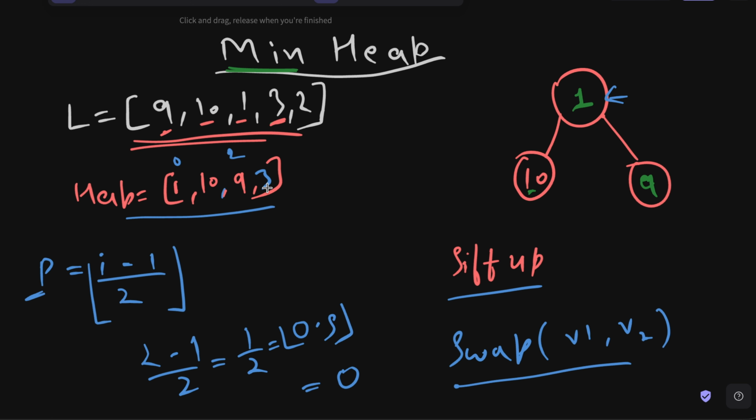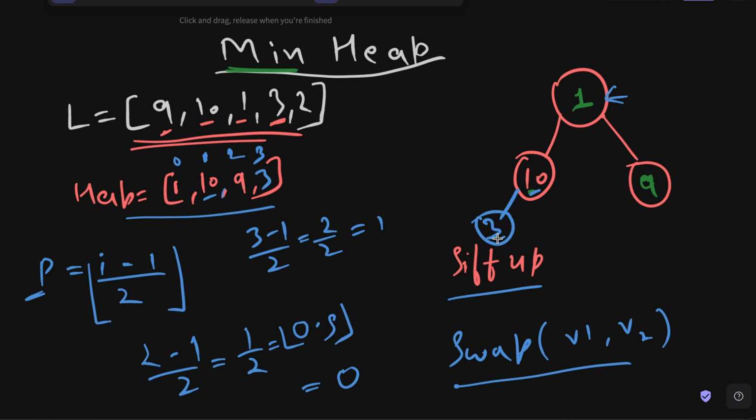So what is this 3? Where will it be? Well, the index of 3 is what? 3, right? So what is going to be its parent? Well, 3 minus 1 divided by 2. 2 divided by 2, that is 1. It means the element at index 1 is going to be the parent. So the element at index 1 is what? 10. It means 10 is going to be the parent and 3 is going to be the left child node of 10. That is, 3 will be here.